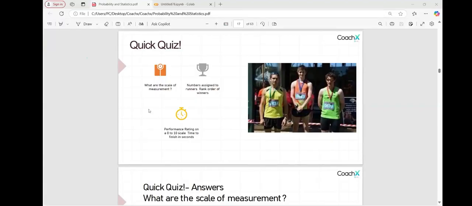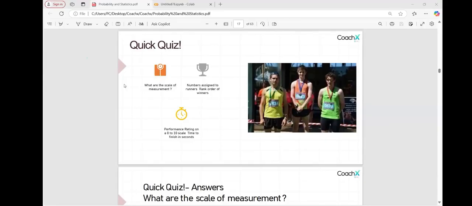What is the scale of measurement? A ratio scale of measurement has a true zero, right? Weight can be zero. Nothing can weigh zero, but something having weight zero, we can't say that, no? Where we can call it interval.